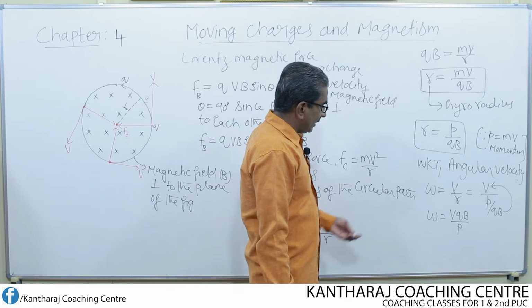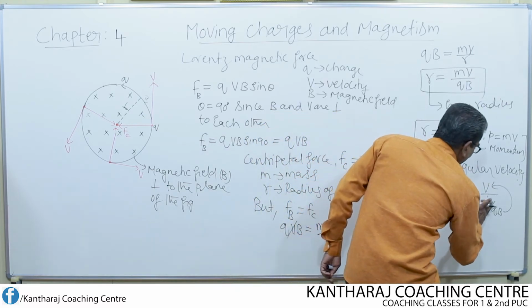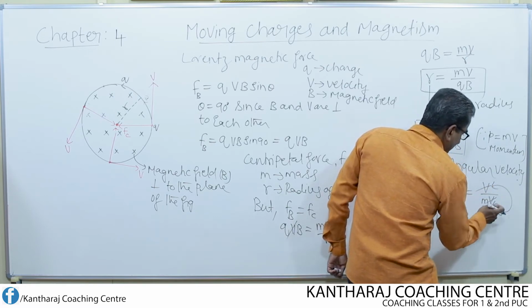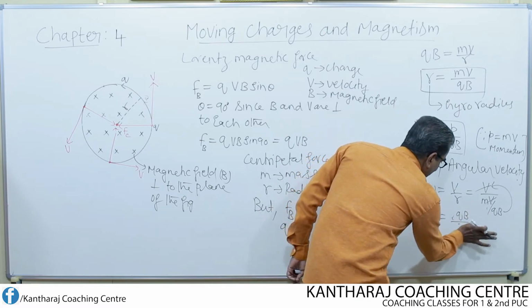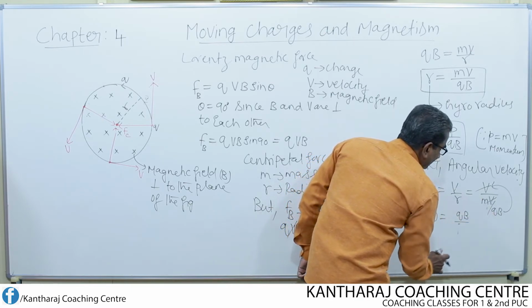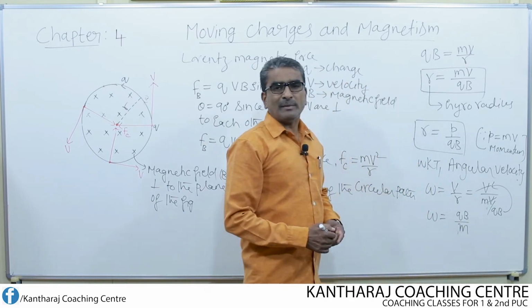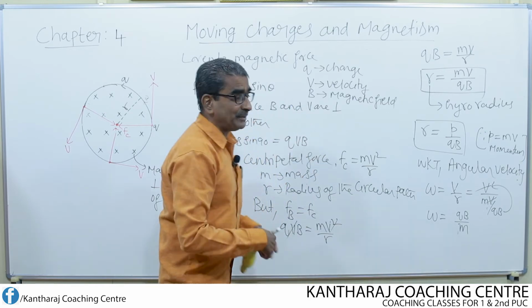Or else, instead of substituting this, directly I can substitute MV, then V and V get cancelled, QB goes to the numerator. So QB divided by what is left here? M is left. But what is omega? Angular velocity or angular frequency in terms of time period.